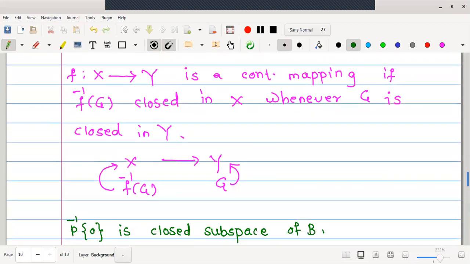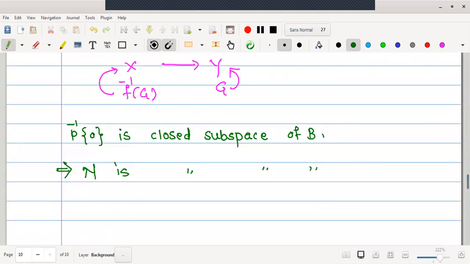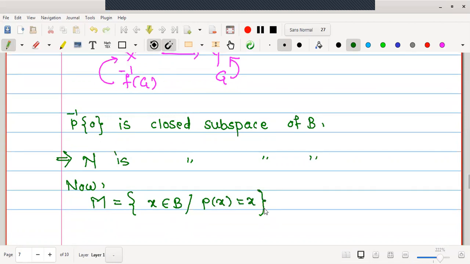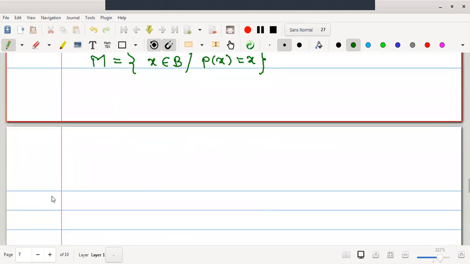Okay. For one part, we have proved that the null space N is a closed subspace of B. Now we will go for a proof in a similar manner for the range space. In the last lecture we have seen the range space is the collection of those vectors X in B which satisfy the condition P of X is equal to X. Therefore, we'll try to write the set M as the collection of all the vectors X in B such that